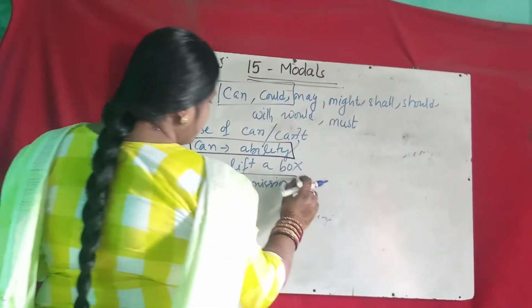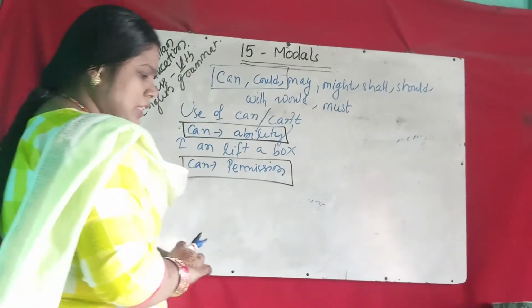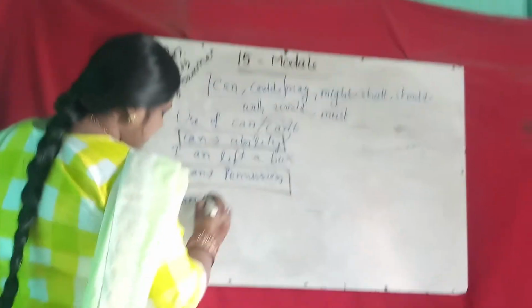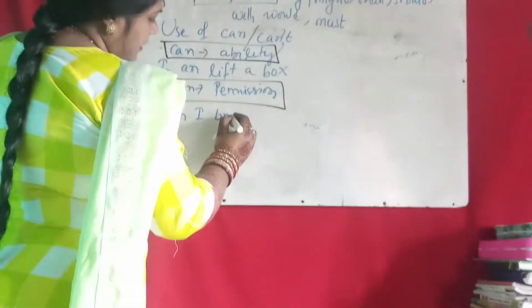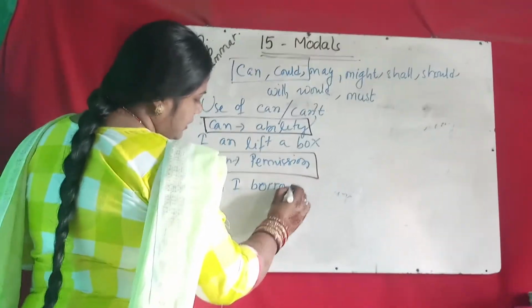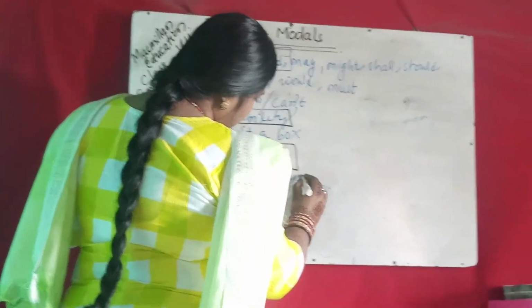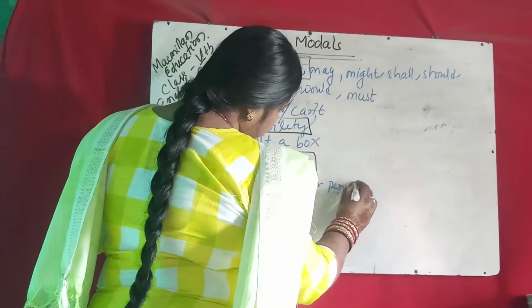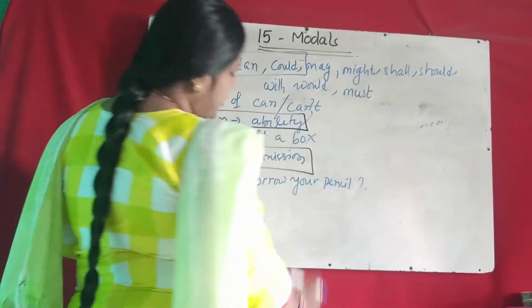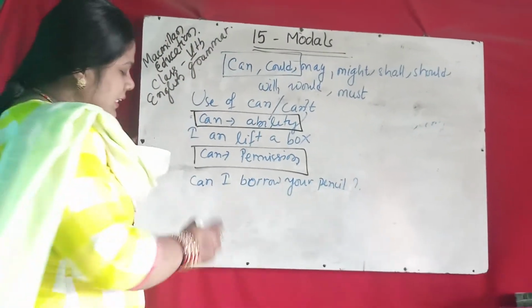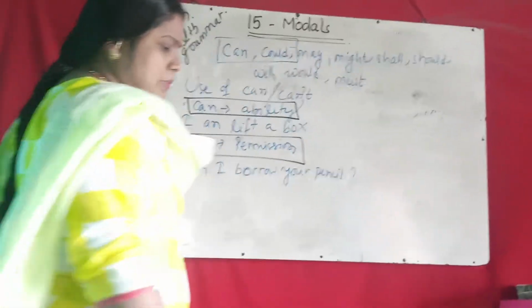Then can is permission. So you ask permission: Can I borrow your pencil? So you are asking permission. Here can means permission.